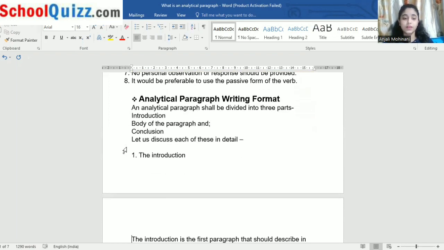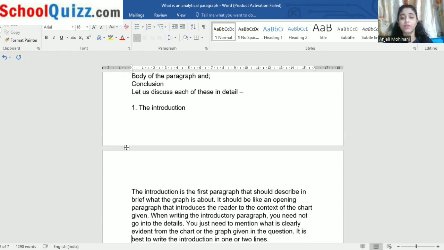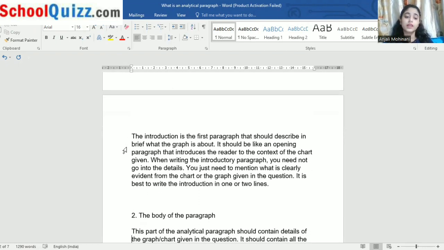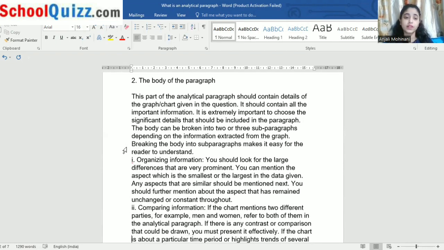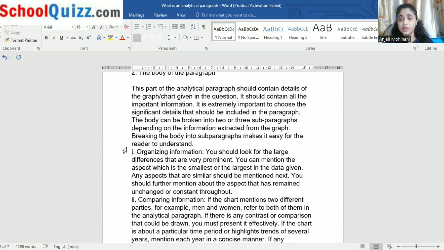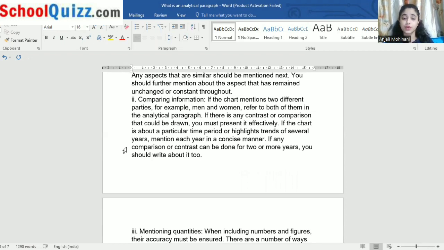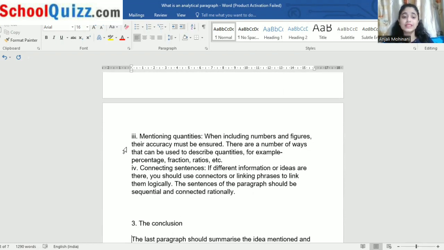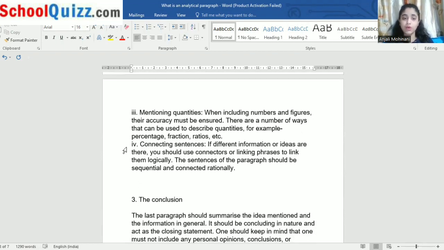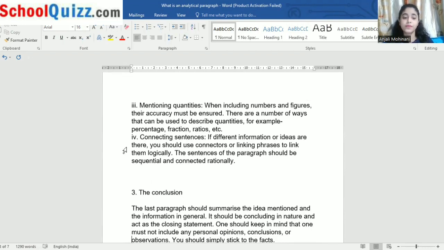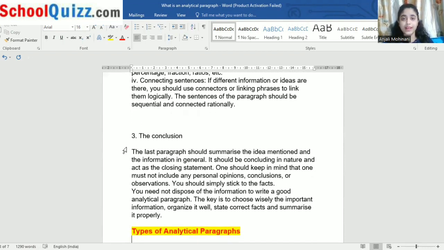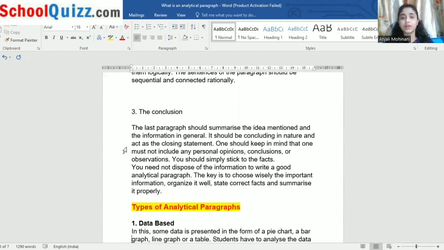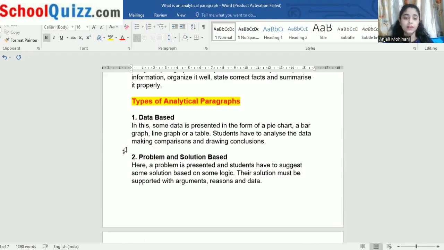Now let's study further. We have studied in detail the introduction, what is included in the introduction. We have also studied in detail the body of the paragraph, that what should be included in that. Okay, in that also we have some steps. Let's recall those. First one is organizing the information. Second is comparing information, okay. Third is mentioning quantities, how much is given in the chart. Fourth is connecting sentences, okay. So you know what should be included in the body of the paragraph, right? The conclusion means the last paragraph, that is the concluding statement, what we write in everything basically. So conclusion is that, okay.